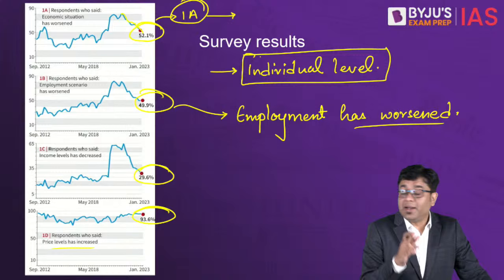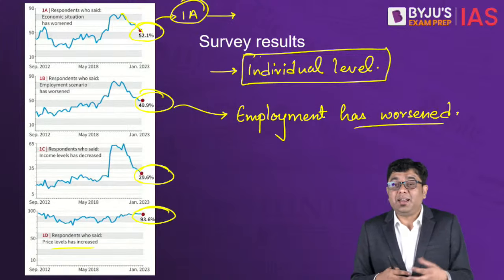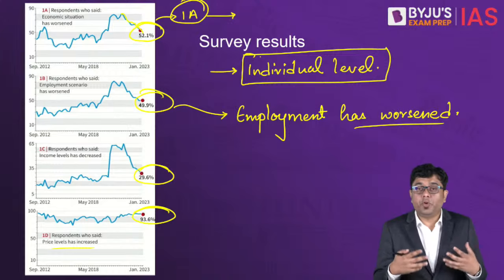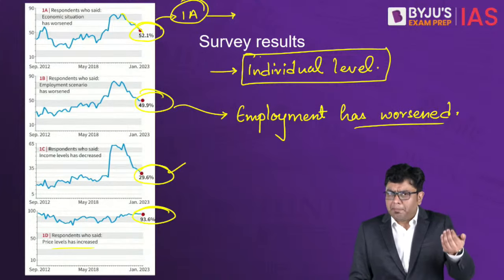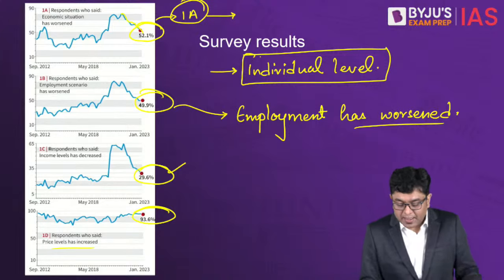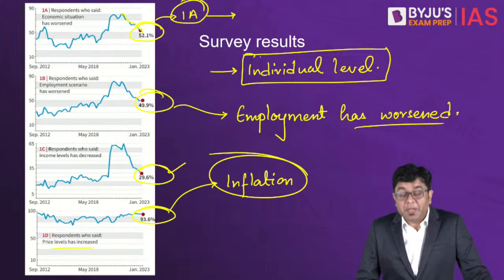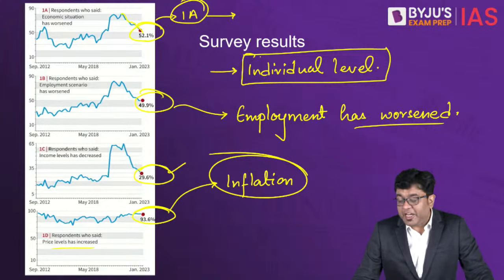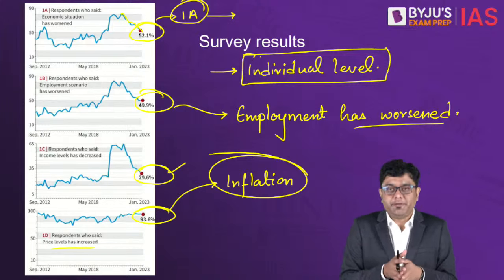So while at an individual level people feel that the economy has become slightly better, employment opportunities are slightly more available, and the income level is coming back to the earlier scenario, still by this survey you get an overwhelming problem, that is inflation. And when you have so many people pointing to inflation, that inflation can basically be attributed to food inflation.